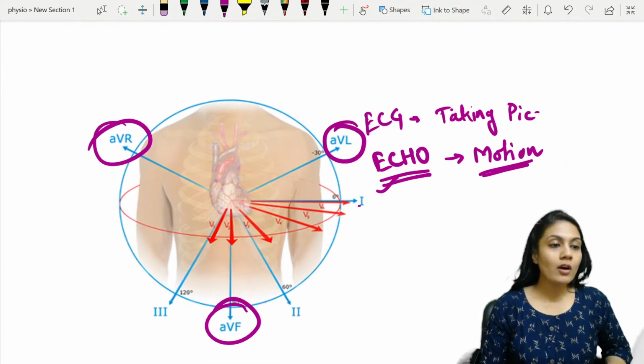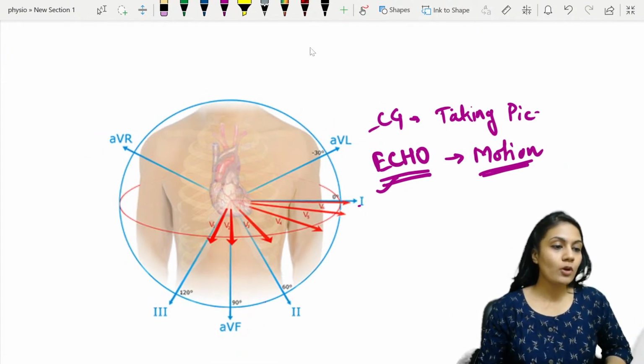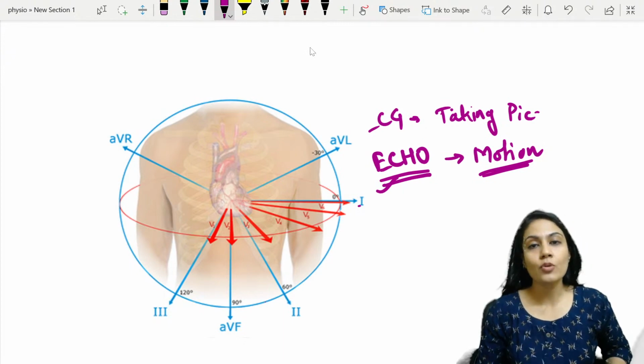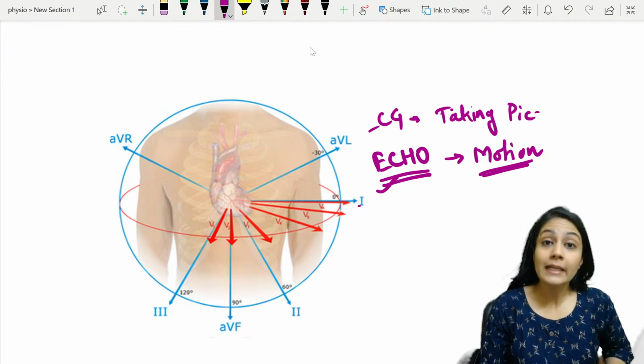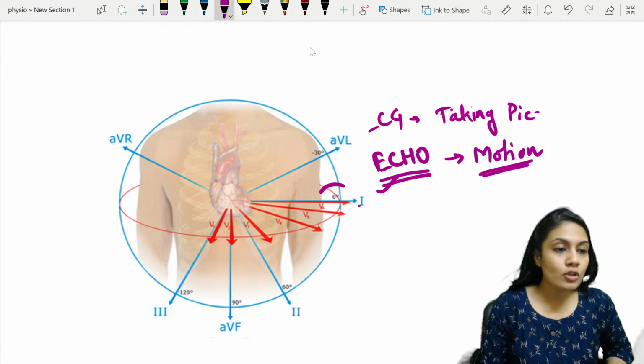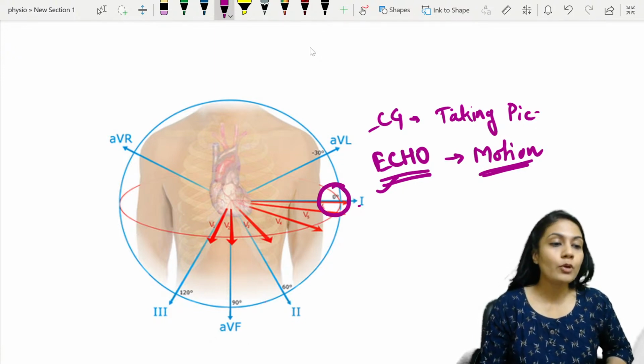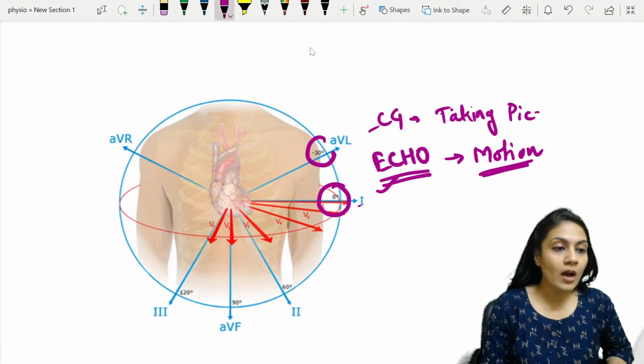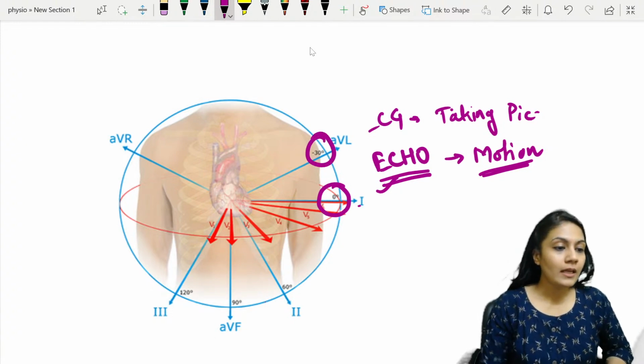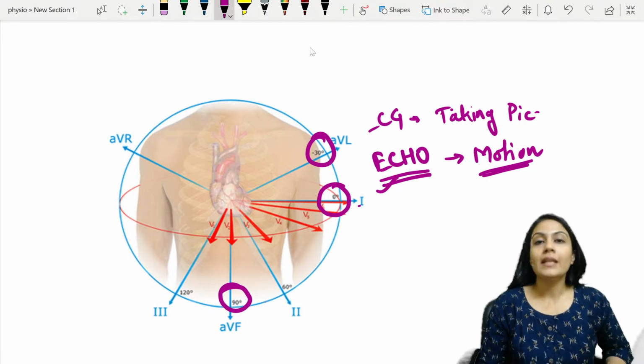If I draw an axis over here, like we used to draw in maths, there can be some points, degrees we have to write, right? So suppose I draw a horizontal line, I'm going to call it 0 degree. From here I'm going to call it -30. Here I'm going to write 90 degree.